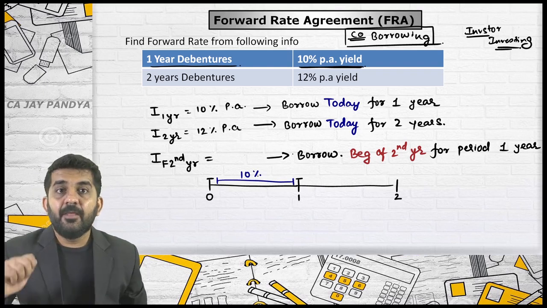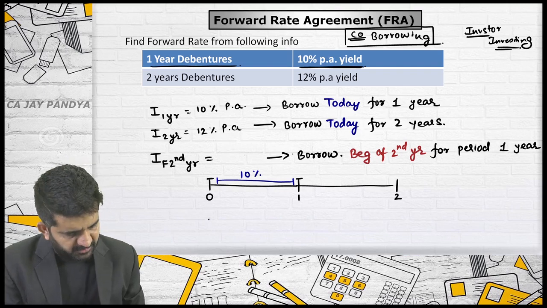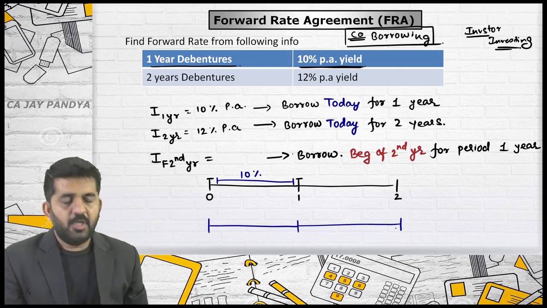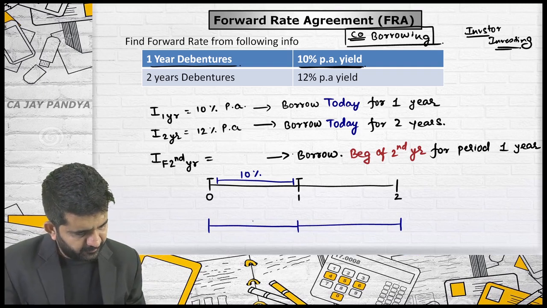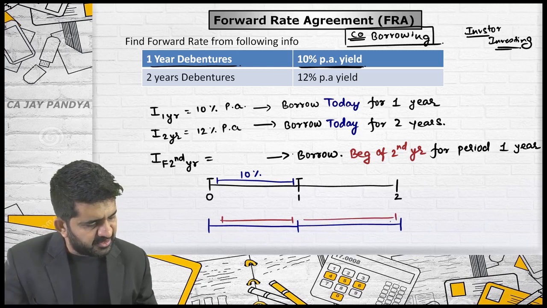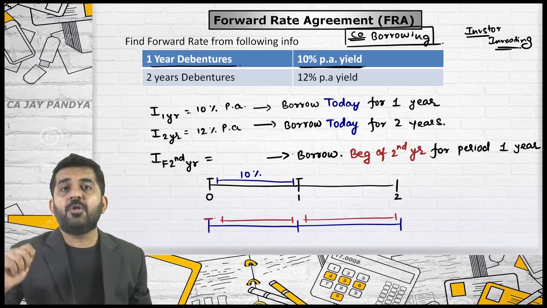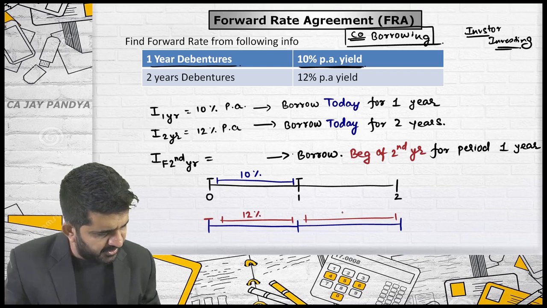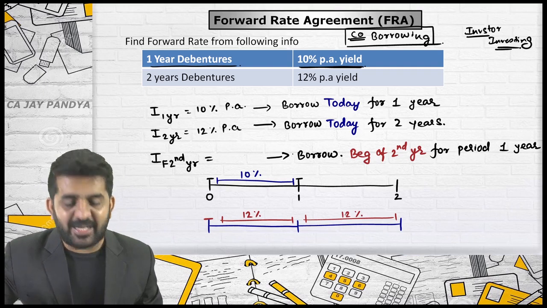If you are borrowing, let me draw with another color, for 2 years, what will be the relevant interest rate if you are borrowing today for the period of 2 years? 12%. 12%.